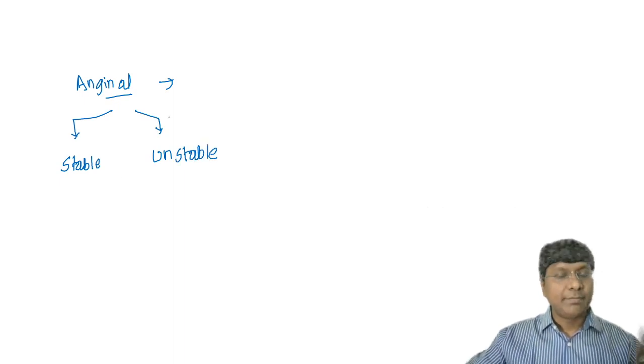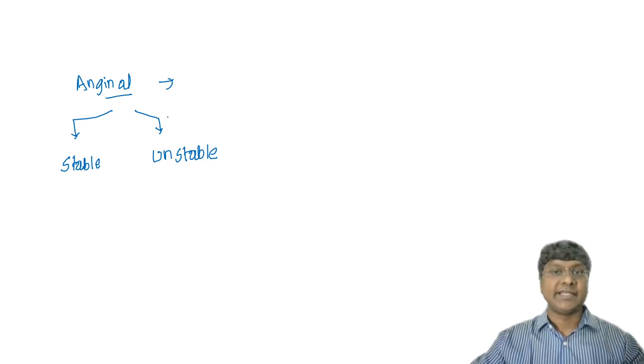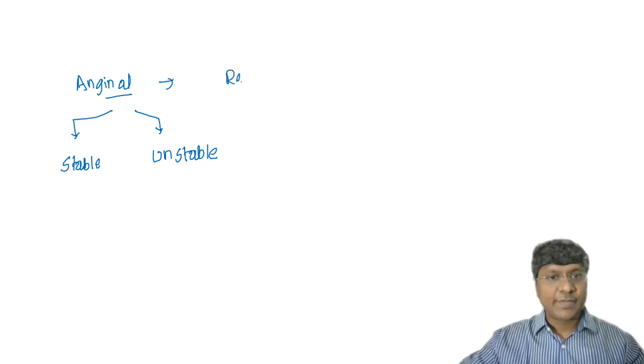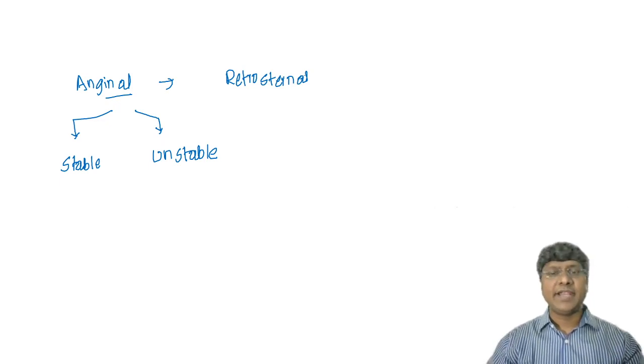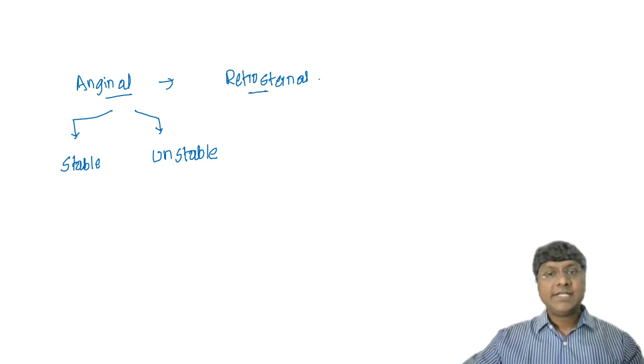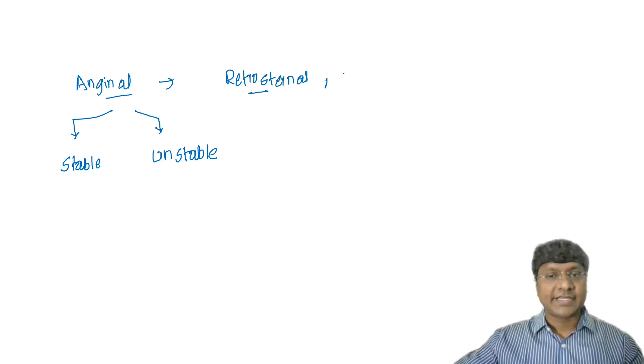Before that, let me explain the characteristic feature of anginal pain. The pain should be retrosternal in origin, and it may radiate to your left arm, to your jaw, it may even radiate to the right side. Radiation will be there, but the origin is retrosternal. And the characteristic feature of the pain is that it is crushing pain.